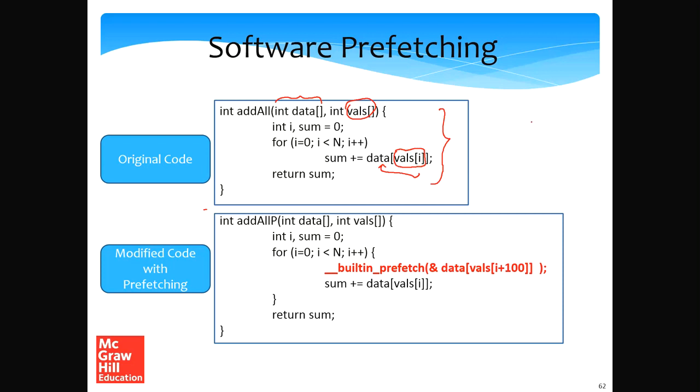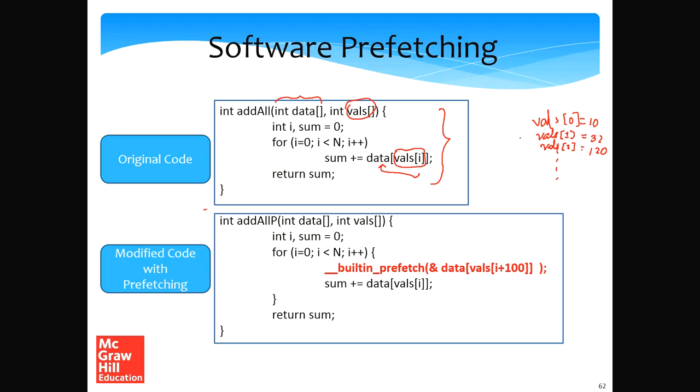We are accessing vals 0, then vals 1 and so on. But assume vals 0 contains 10, vals 1 is 32, vals 2 is 120.